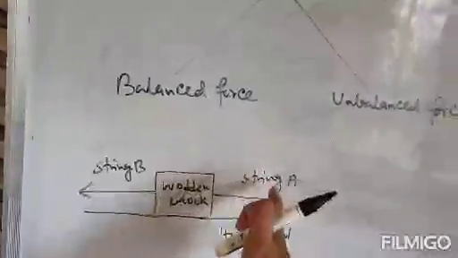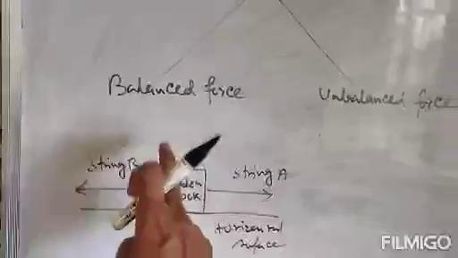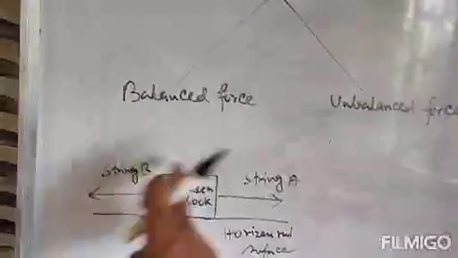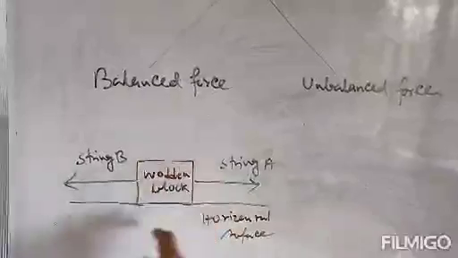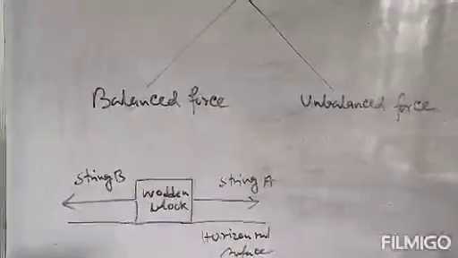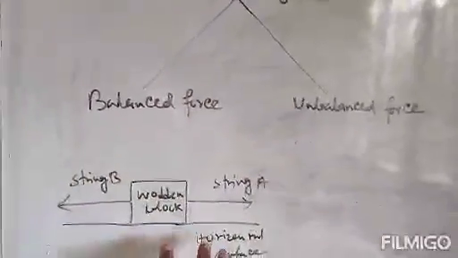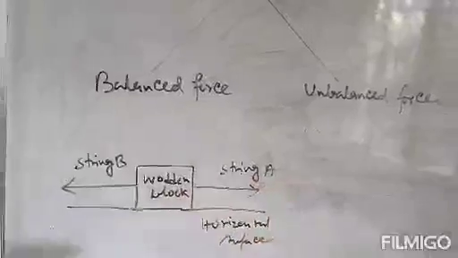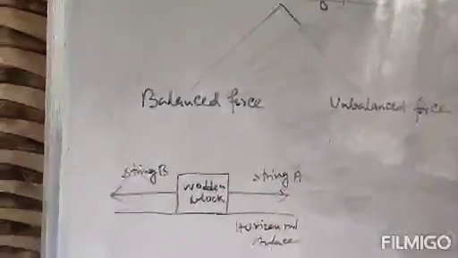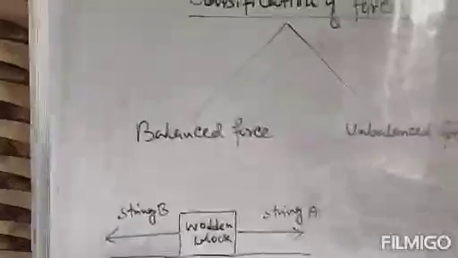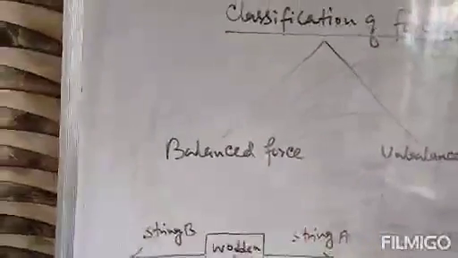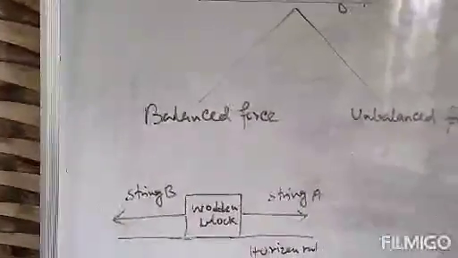When both these forces are equal and acting on this body, then the net effect of force on this body will be 0. In that case, the wooden block will not move. It will remain fixed in its position. Then we say that these two forces are balanced forces, because they balance the wooden block so that it will not move. That is the balanced force.